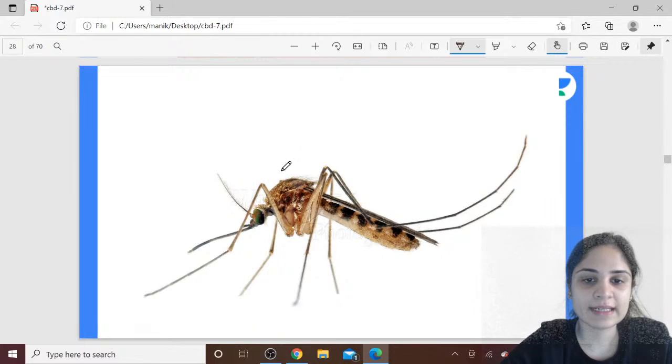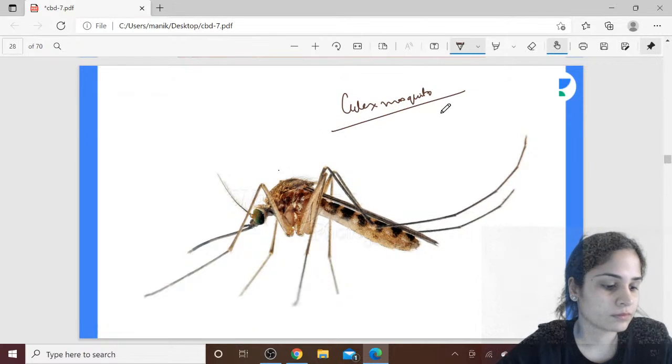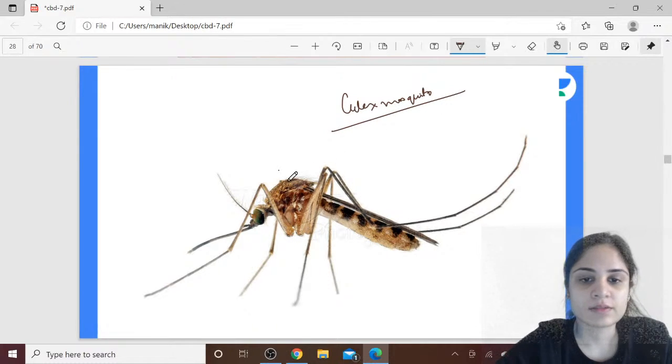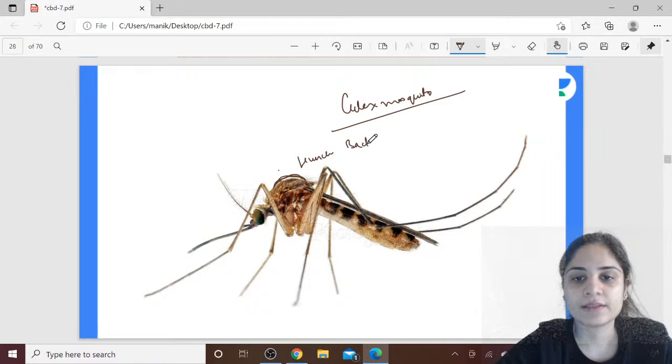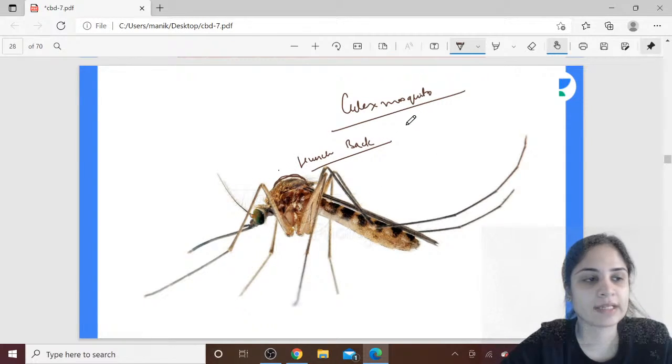Yes, absolutely correct. So this is nothing but a Culex mosquito. How do you identify the Culex mosquito? Anyone? Yeah. So can you see there is a presence of a hunchback over here? The angle between the head and the body. So this is a hunchback that is present. Okay. So this is the Culex mosquito.